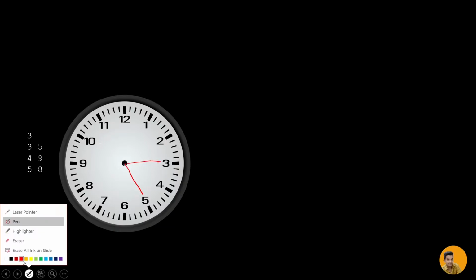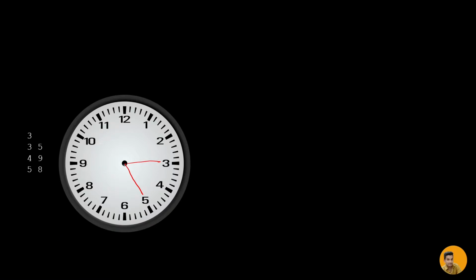Let's study this example. We can be given any numbers, but for simplicity I have used these examples and a clock. Okay, so the first movie starts at 3 and ends at 5. Then the next movie starts at 4 and ends at 9. And the last movie starts at 5 and ends at 8. So, which movies should we watch so that we can watch the maximum number of movies?